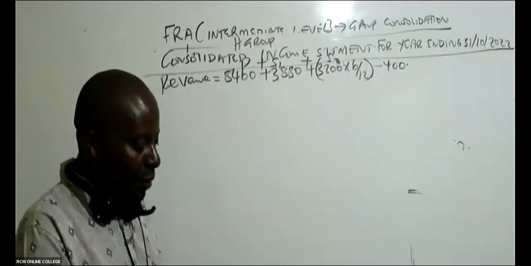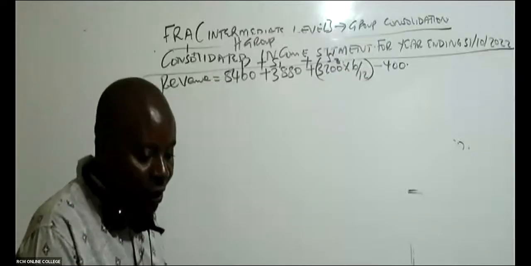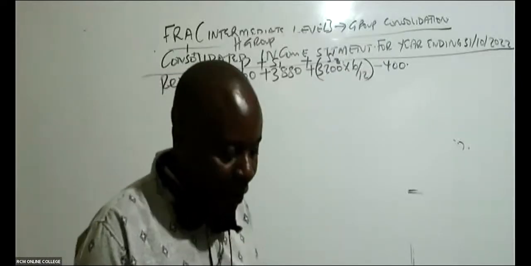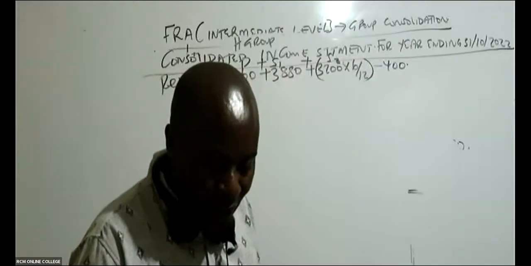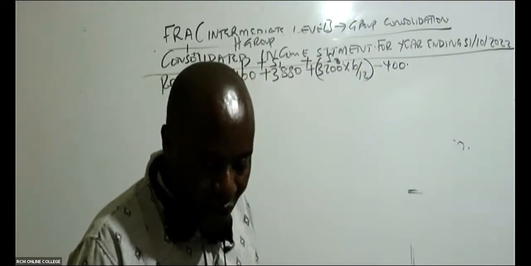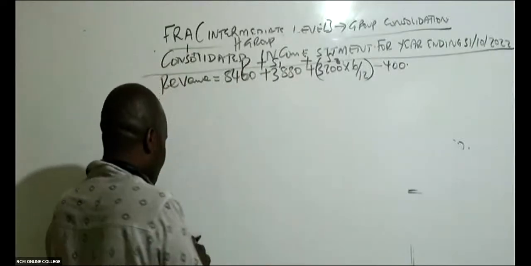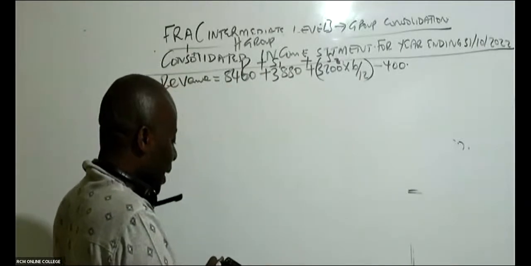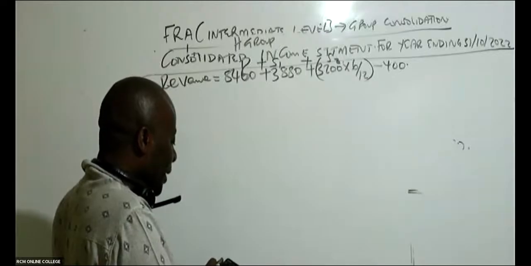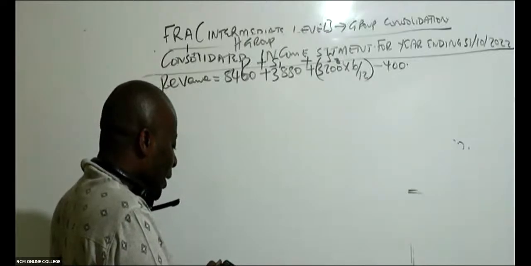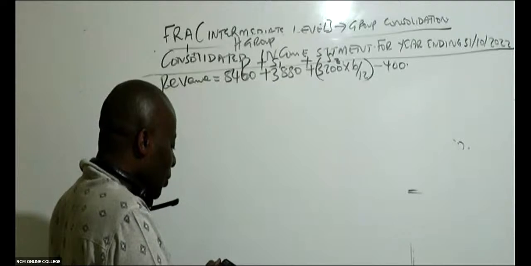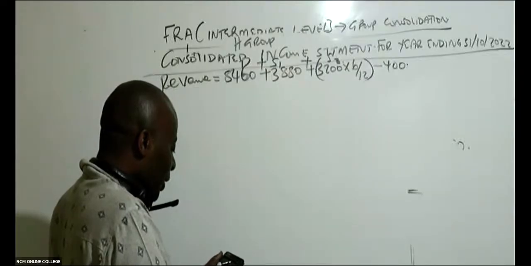Where did I go wrong? Let me just come and redo this. Oh, this is 3460, right? Not 34. I took 8400. Let me just check. The first one is 8460, not 8400. This first one here is 8460, not 84. So I need to come back here, just back like that. Please, everybody should be able to do this working. So we have just back a little bit.